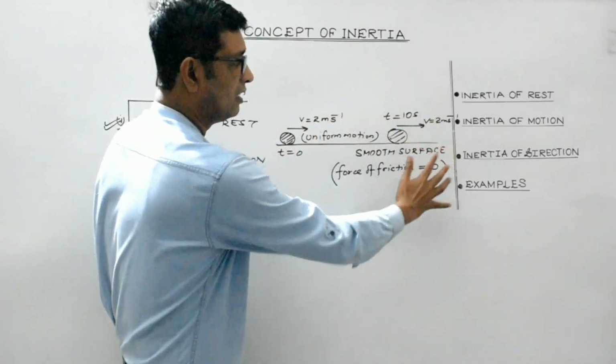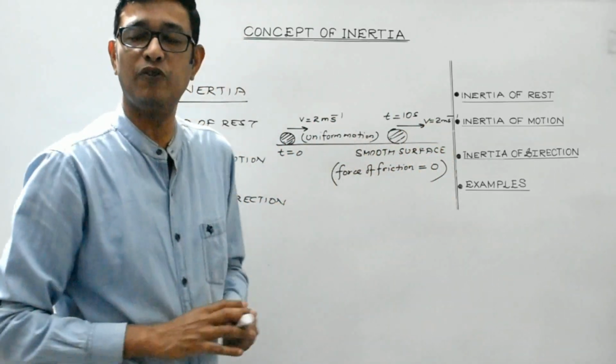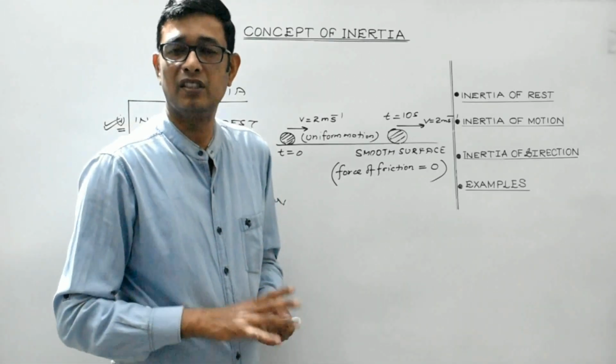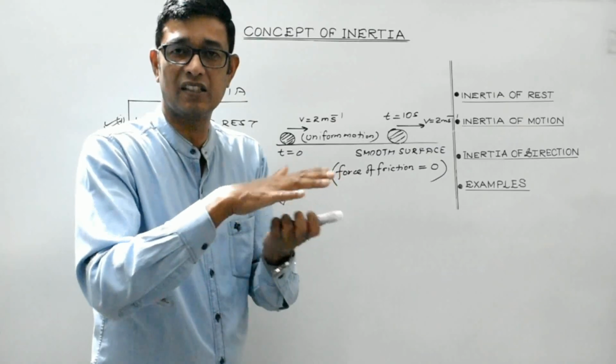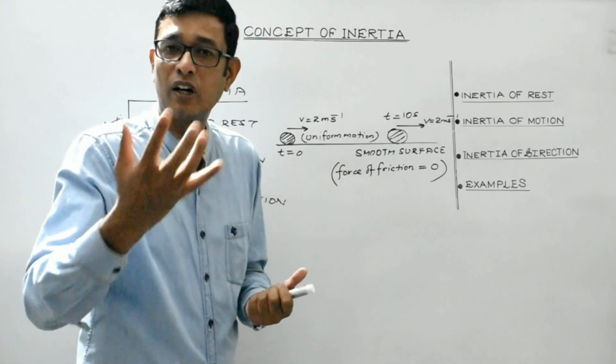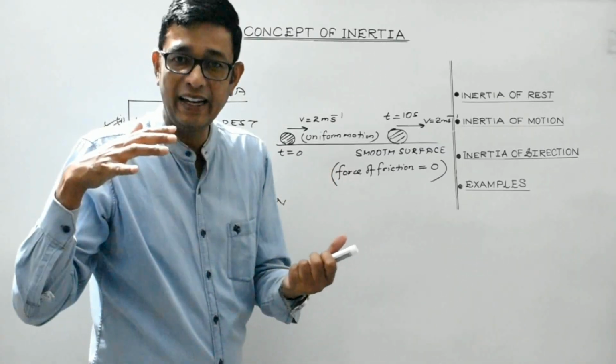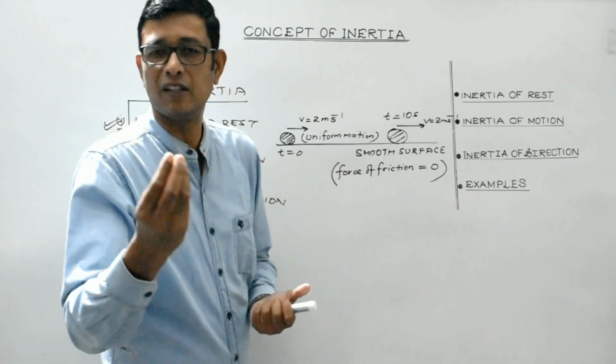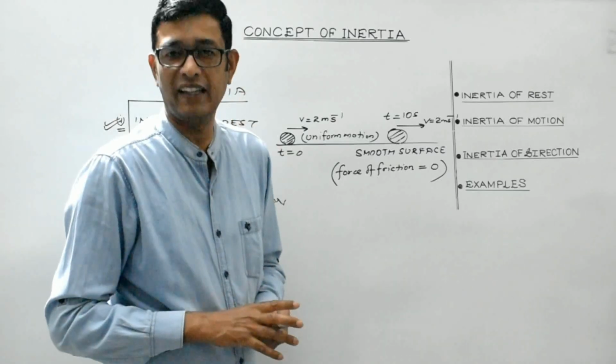This is an ideal scenario where we have considered the force of friction to be absent. But normally, when two surfaces are rubbed against each other, or one body tends to slide or roll or move against the surface of some other body, some force of friction always exists.